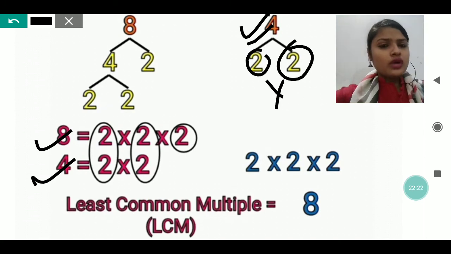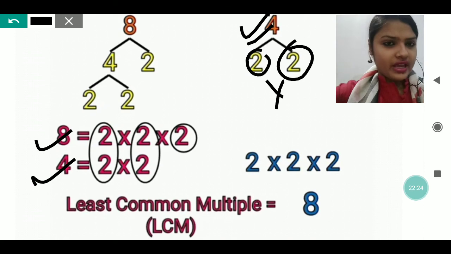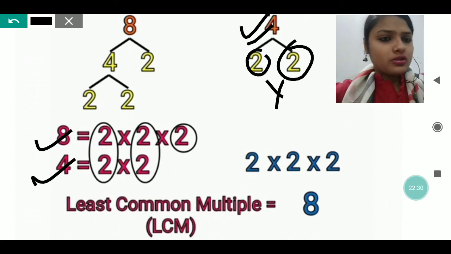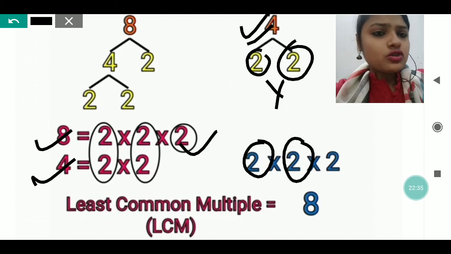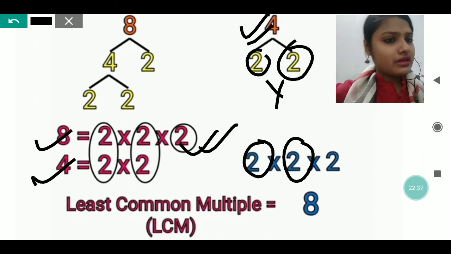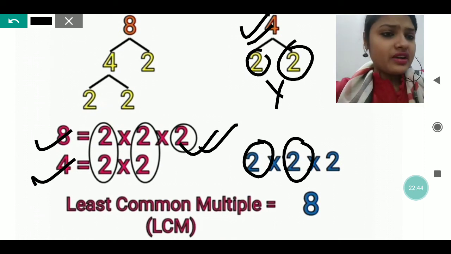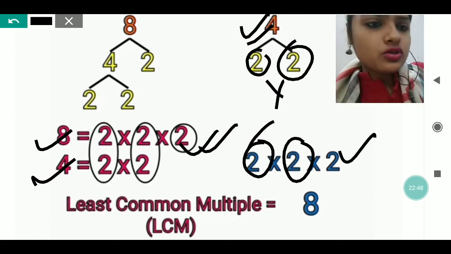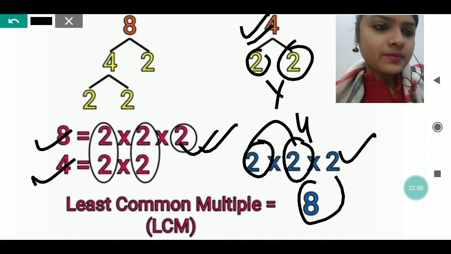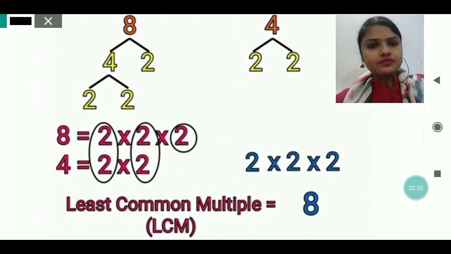So 2 and 2 are the factors which we have got of 8. Of 4 I have got 2 and 2. The common one we will select. So 2 and 2 is common, so 1 2 we will take. Again 2 and 2 is common, so 1 2 we will take. And this 2 is uncommon, because this 2 is a factor of 8, but this 2 is not a factor of 4. So we will write that also, which is uncommon between them. So that I have written. So 2 into 2 is 4 and 4 into 2 is 8. Done.